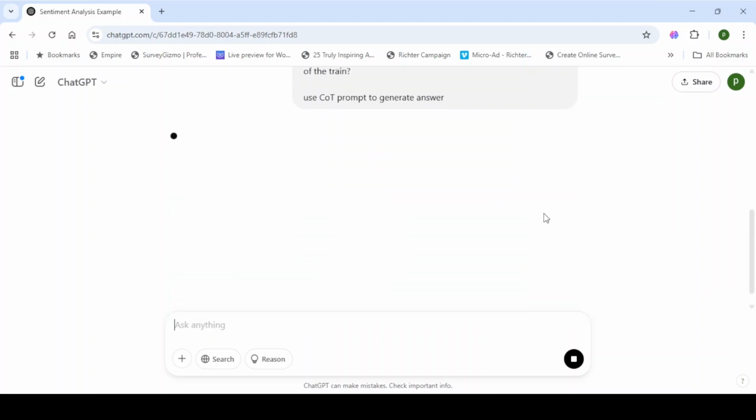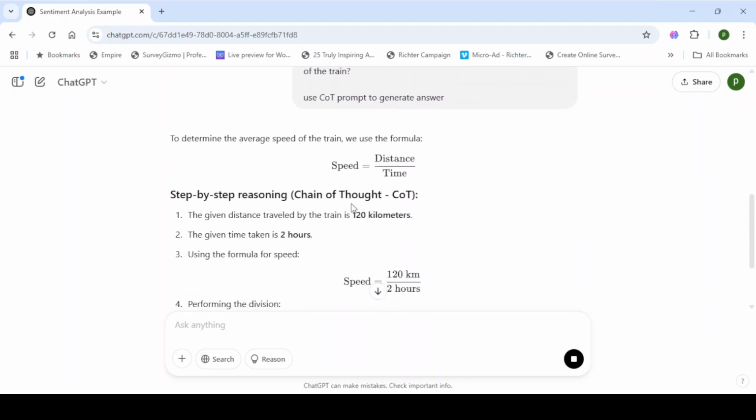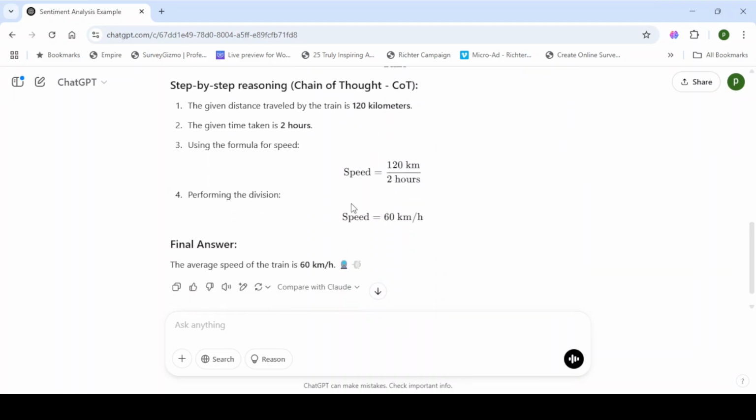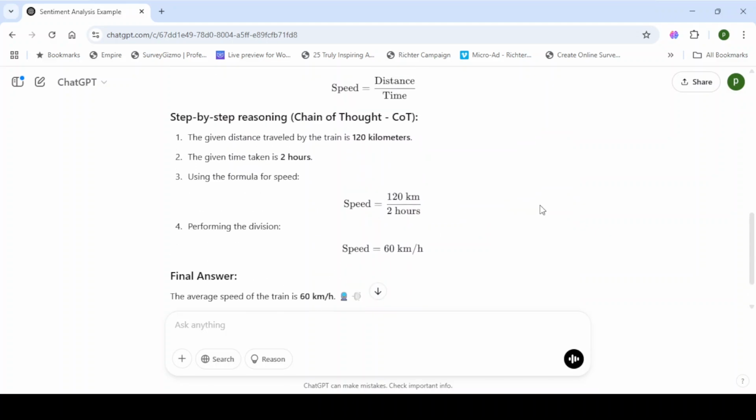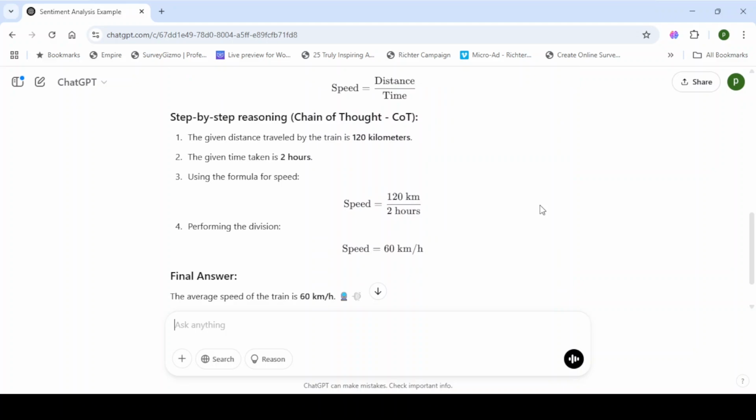This is called COT prompting, chain of thought prompting. It's giving a step-by-step guide to reach the answer. In COT prompting, the large language models think and give a step-by-step guide to the user. This is all about COT prompting. Let's move on to the next.